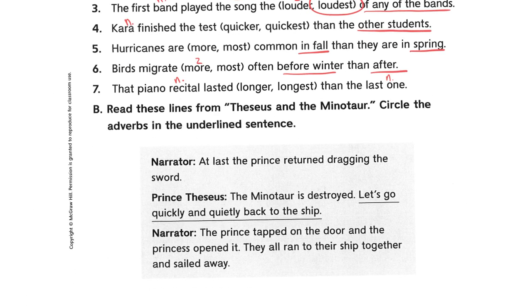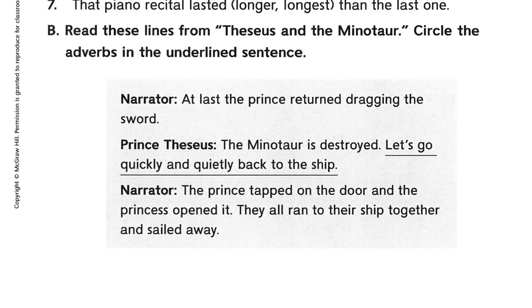When you're ready, let's move on to B. So we're going to read lines from Theseus and the Minotaur. So we're going to circle the adverbs in the underlined sentence. So that must mean there's more than one, right? So let's take a look.